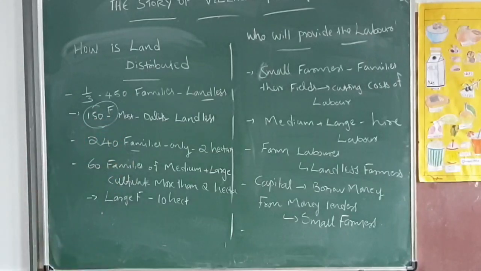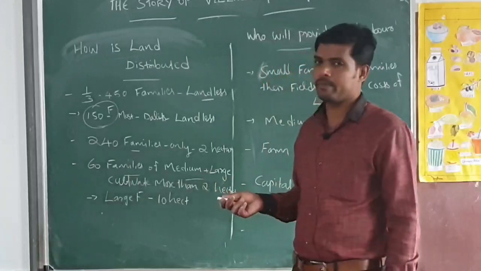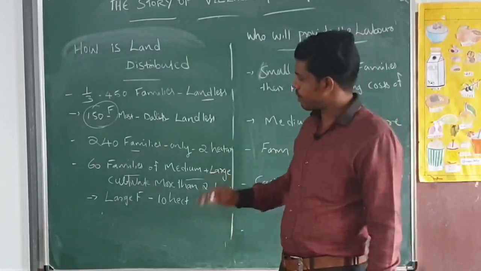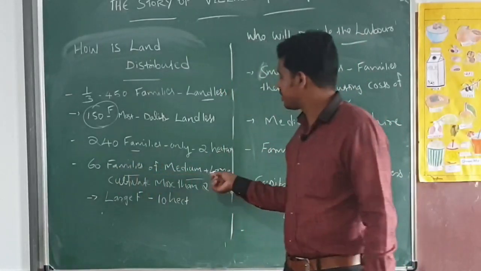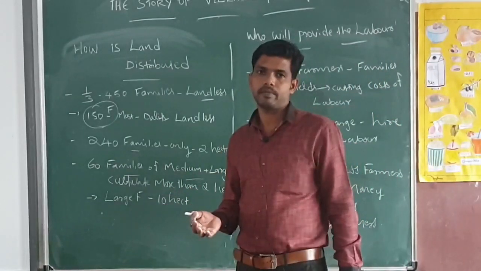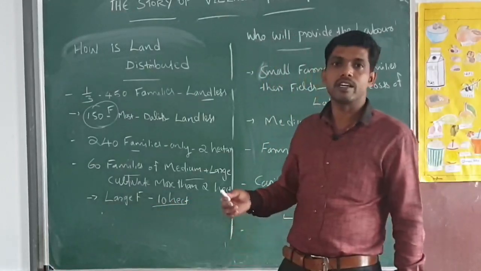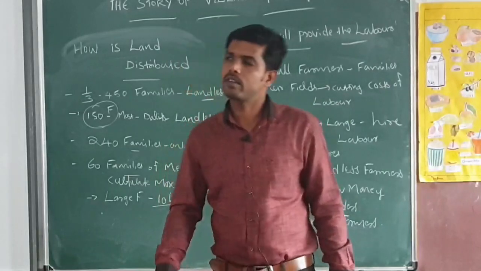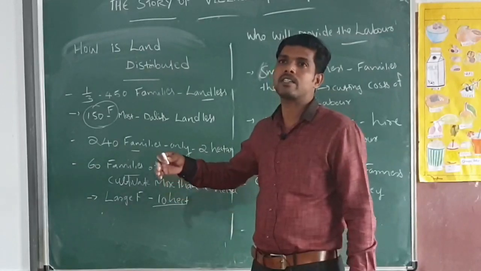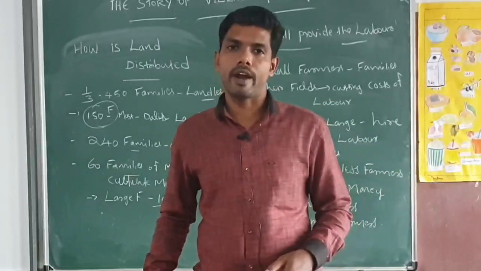And in this village, 60 families of medium and large size cultivate more than 2 hectares of land. And here the large families own and practice cultivation on 10 hectares of land also. So the large families are cultivating more than 10 hectares. They are practicing cultivation in a big area. That is why they got more earnings and profit from the land also.